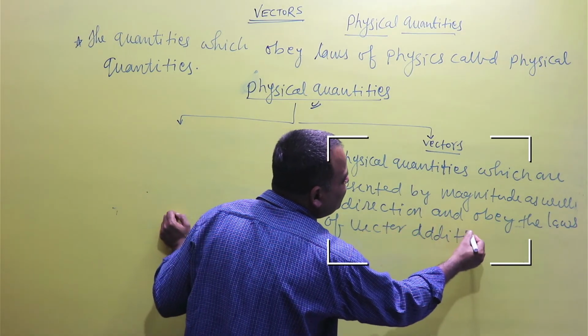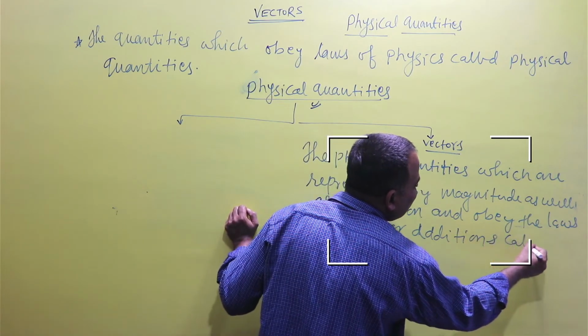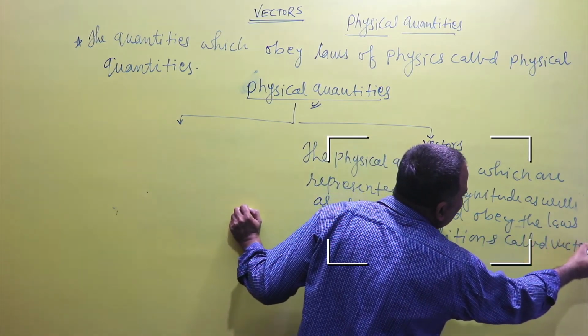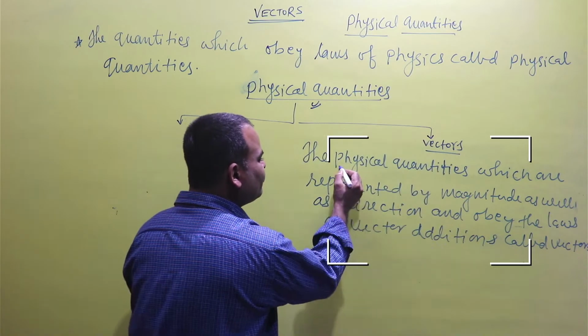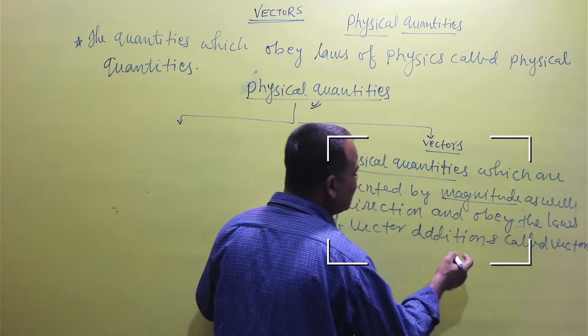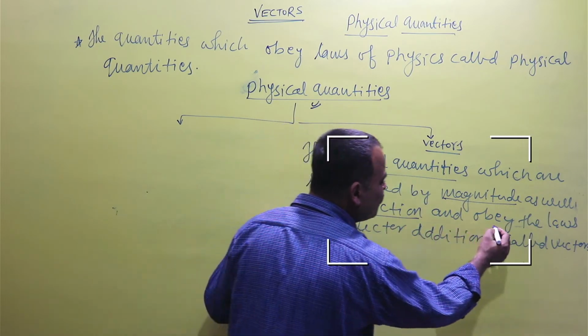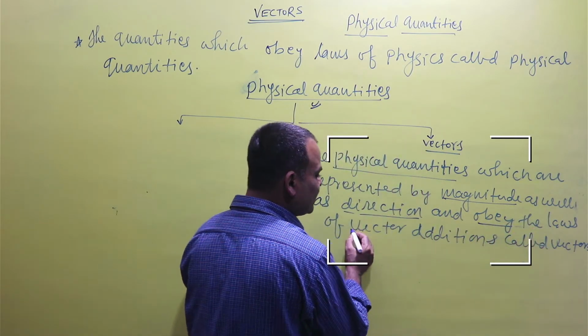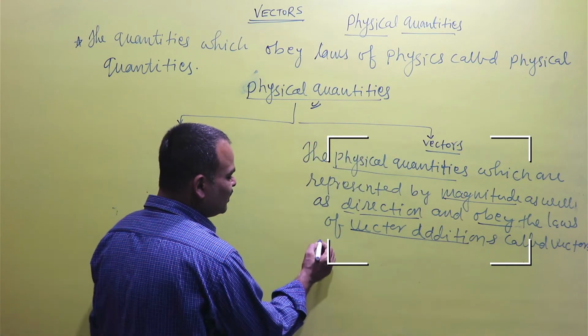The physical quantities which are represented by magnitude as well as direction and obey the law of vector addition are called vectors.